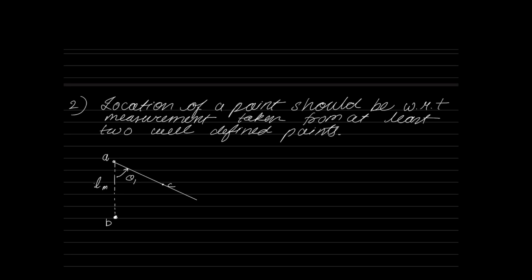So you see, the coordinate of C is what? Radius L1, angle theta. That's it. That is the first example. Now, what is the second example? The second example, same as before. This is A, this is B. Like in the first case, we have taken one length and one angle.